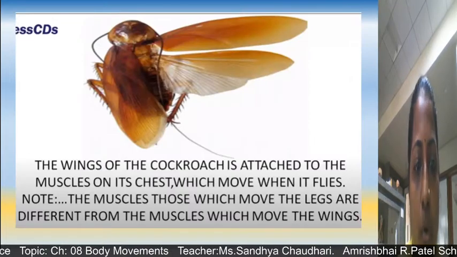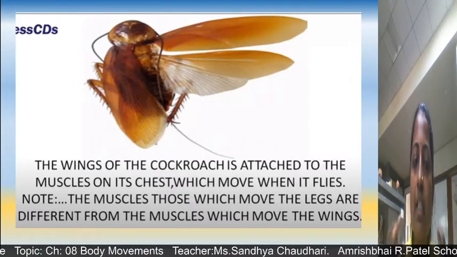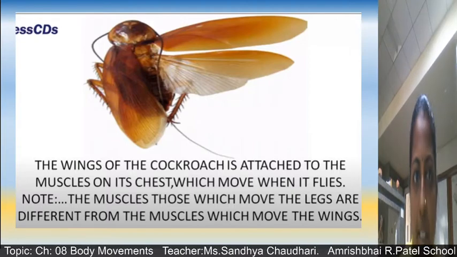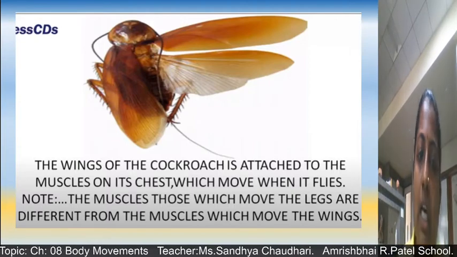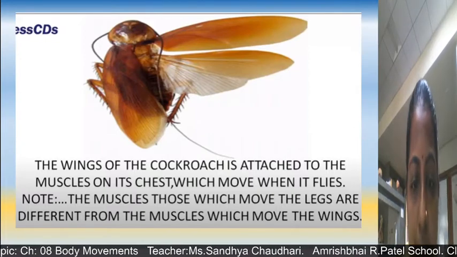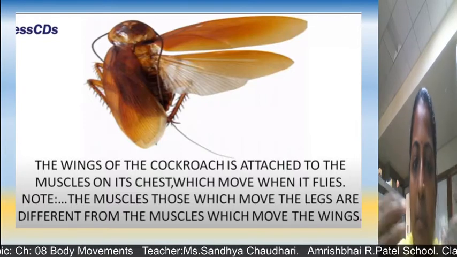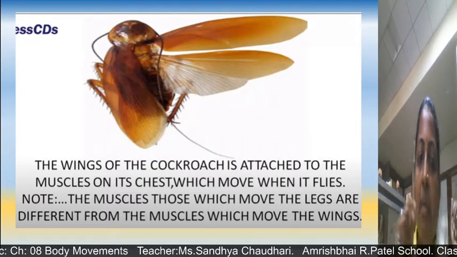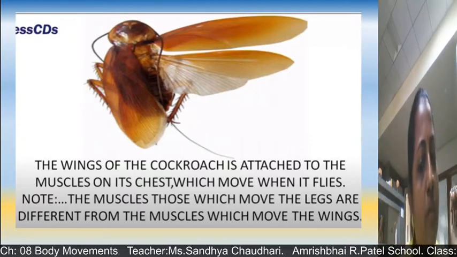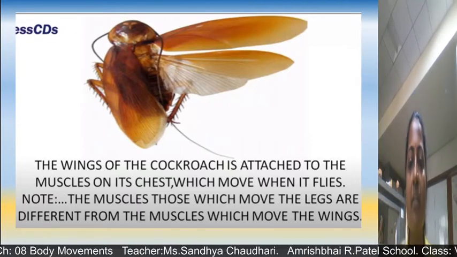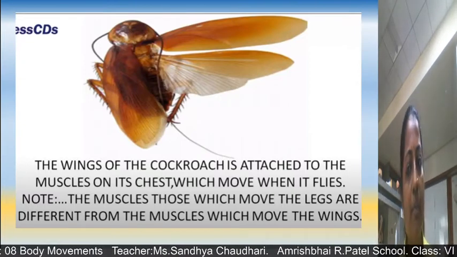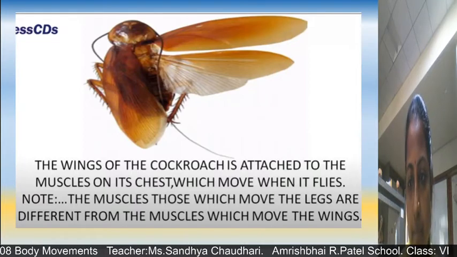The wings of cockroaches are attached to the muscles on its chest, which move when it flies. And the muscles which move the legs are different from the muscles which move the wings. Means different muscles are there near the legs, and different muscles are there near the wings.